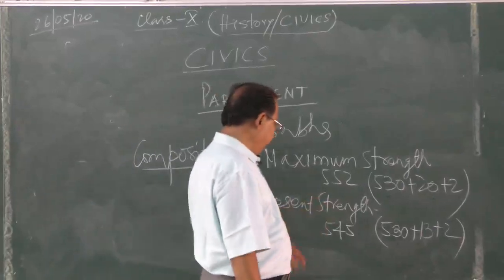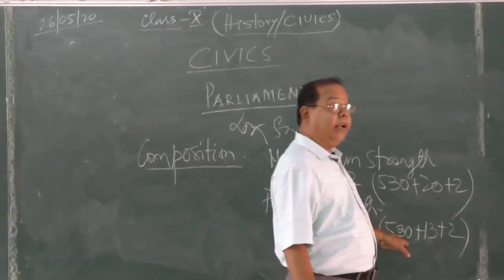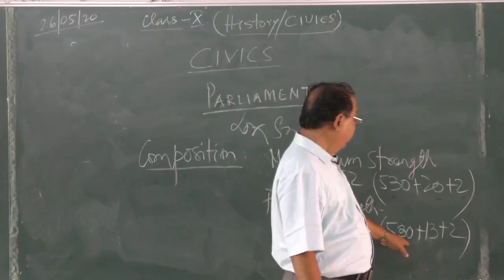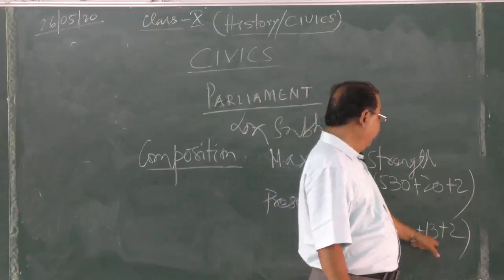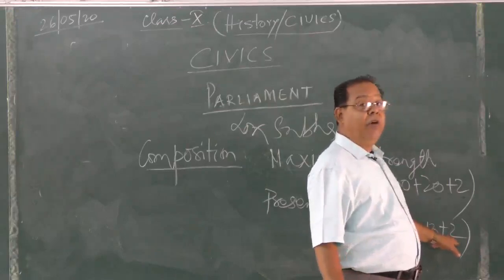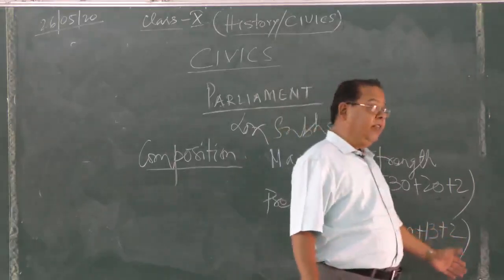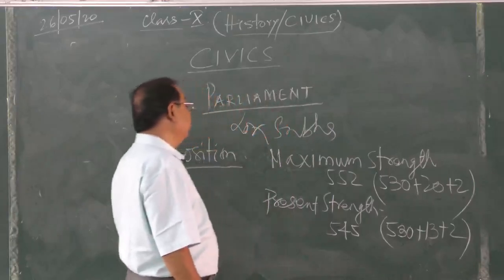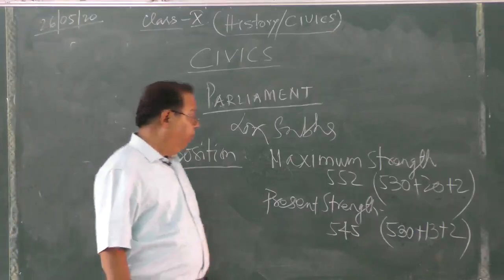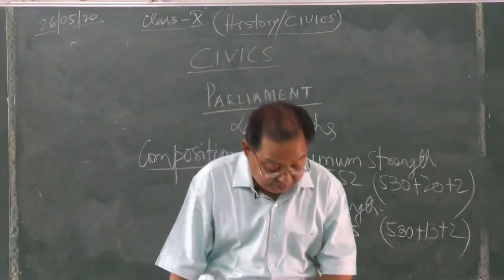So you see the present strength is 545, out of which 530 is elected from the various states, 13 from the union territories, and 2 to be nominated from the Anglo-Indian community by the President of India. So this is the present strength, and this is the basic composition of the Lok Sabha. All right. So this is about the composition of the Lok Sabha.